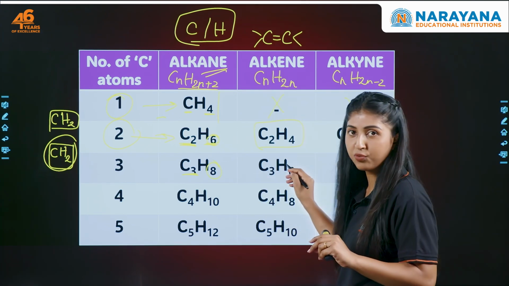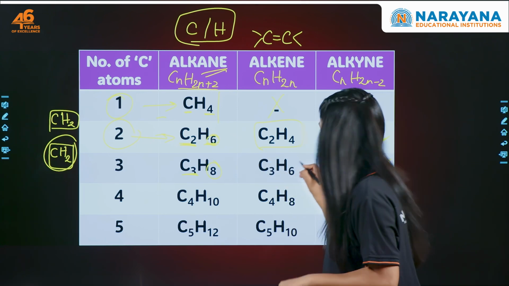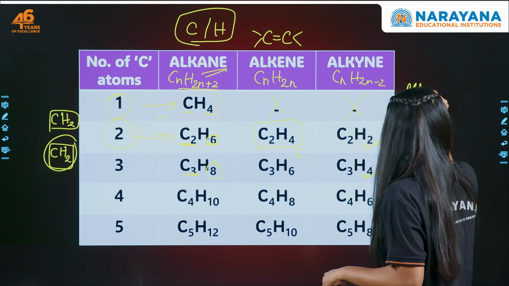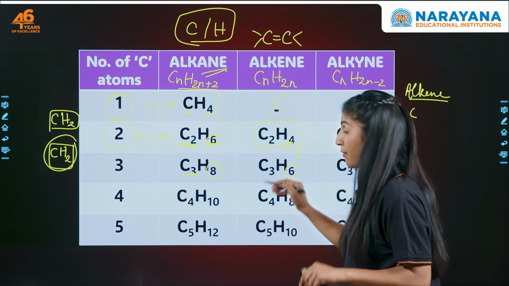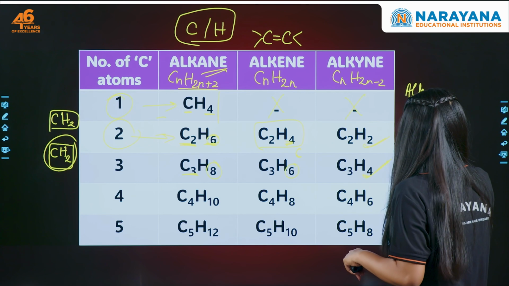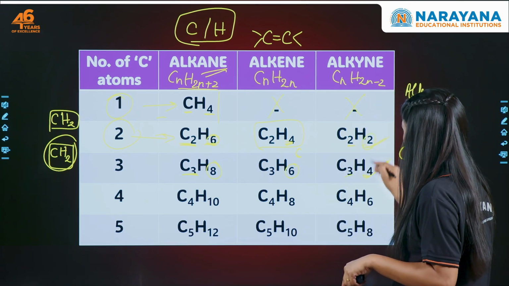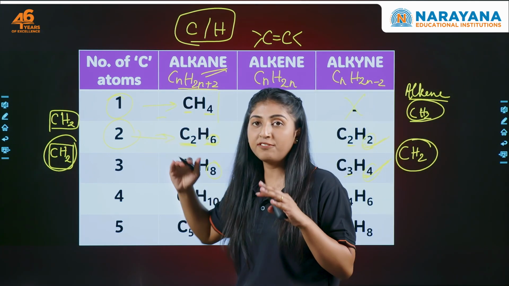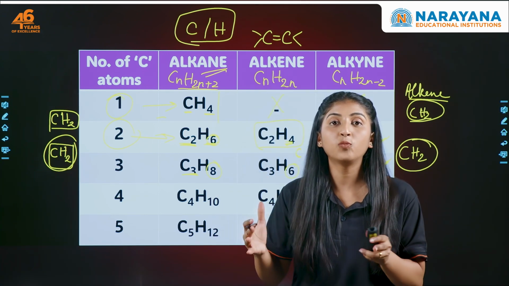Here it is C2H4. Here it is C3H6. How many carbon difference? 1. So we'll write 1 here for alkene. Then here we have 4 hydrogen, while here we have 6 hydrogen. What is the difference in hydrogen? It's 2. Again we see it's CH2. Let's think about alkyne as well. Here we have 2, 3, meaning 1 carbon difference. 2 and 4, again 2 hydrogens difference. What do we see there? That the 2 consecutive members have a difference of CH2, and this is called the homologous series.